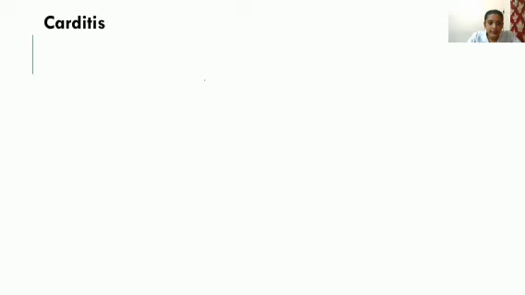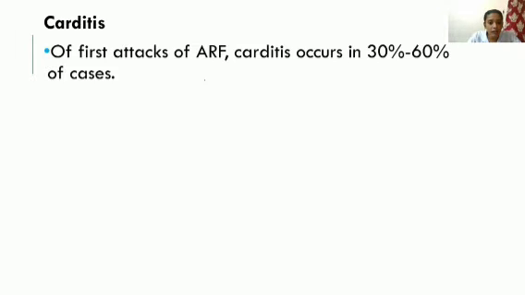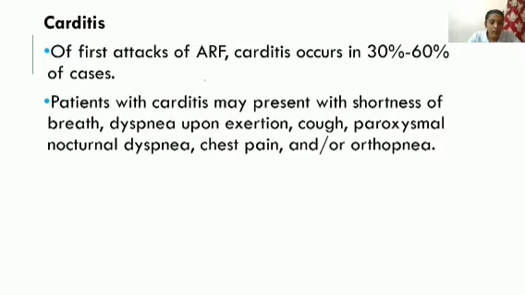Next is carditis. In first attacks of ARF, carditis occurs in 30% to 60% of cases. Patients with carditis may present with shortness of breath, dyspnea upon exertion, cough, paroxysmal nocturnal dyspnea, chest pain, or orthopnea. These are mainly left heart failure symptoms, and they will be occurring in the patients.